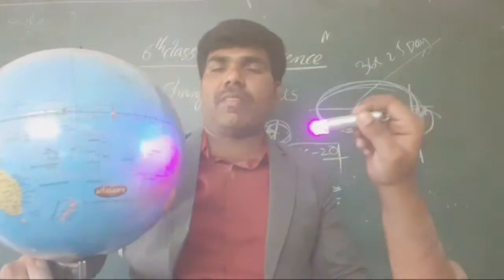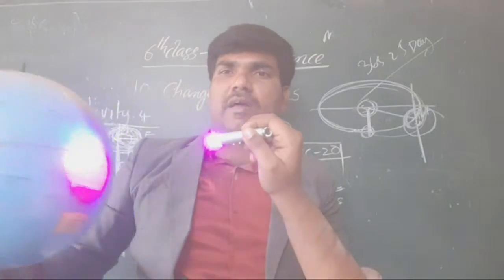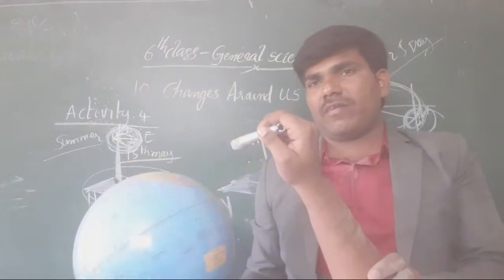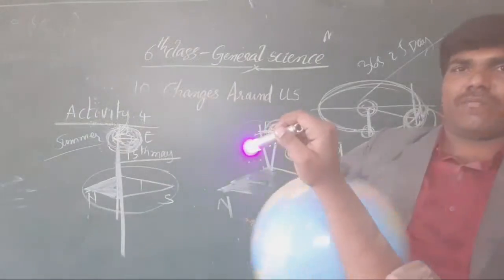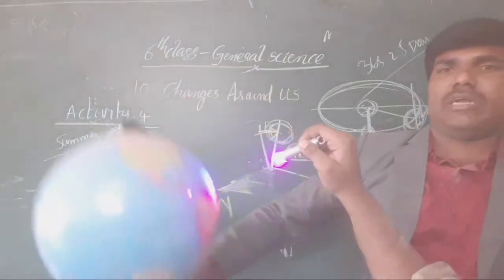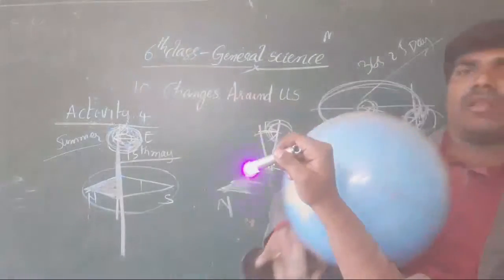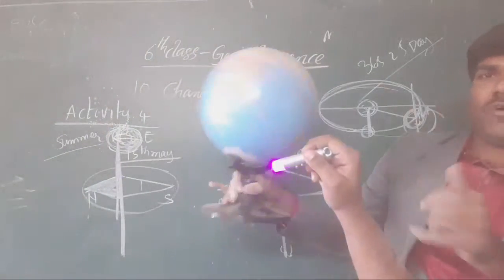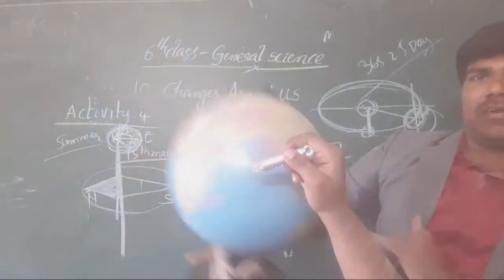Okay, one more thing. How do the seasons go on? The sun is fixed in this particular place. Our earth is revolving like this, around the sun in this direction. Clear or not, all? During that also it will be moving like that here.